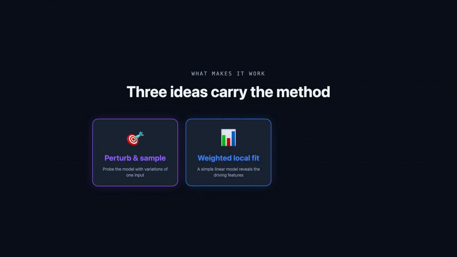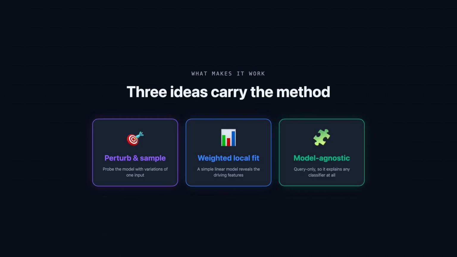Fit a weighted local model. Those samples, weighted by closeness, train a simple linear model or small tree whose coefficients reveal which features drove this particular prediction up or down in plain, readable terms. Works on anything at all. Because LIME treats the model as a query-only black box, staying model agnostic, it explains any classifier you throw at it, text, images, or tabular, which is why it popularized local explanations right alongside SHAP.